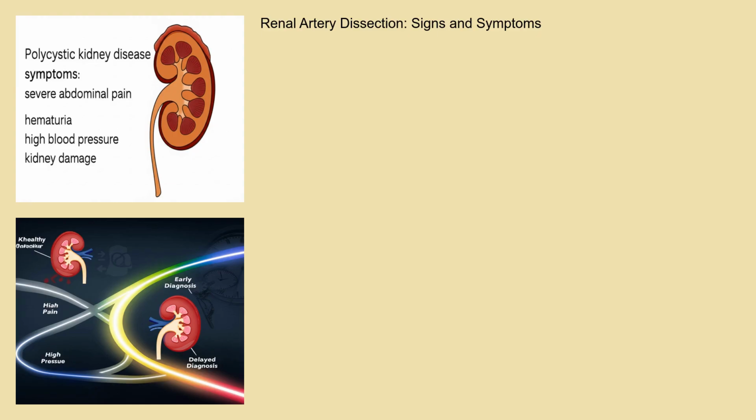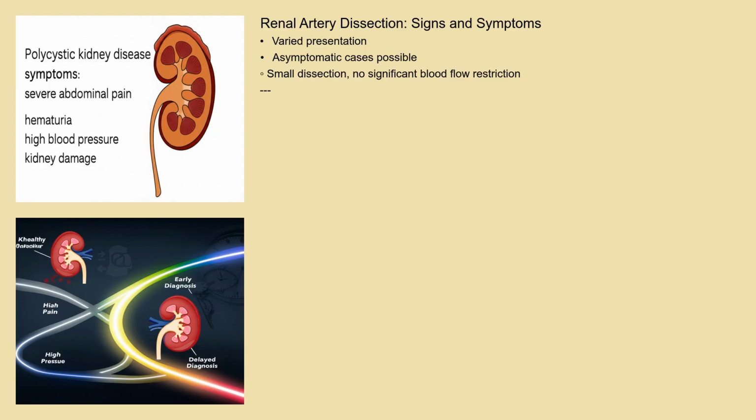The signs and symptoms of renal artery dissection can vary greatly depending on the severity and extent of the dissection. Some individuals may experience no symptoms at all, particularly if the dissection is small and doesn't significantly restrict blood flow. When symptoms do occur, they can include sudden onset of flank or abdominal pain, often described as severe and sharp. Other possible symptoms include high blood pressure, nausea, vomiting, blood in the urine, and decreased kidney function, which can manifest as reduced urine output or swelling in the legs and ankles. In severe cases, the dissection can lead to kidney failure.